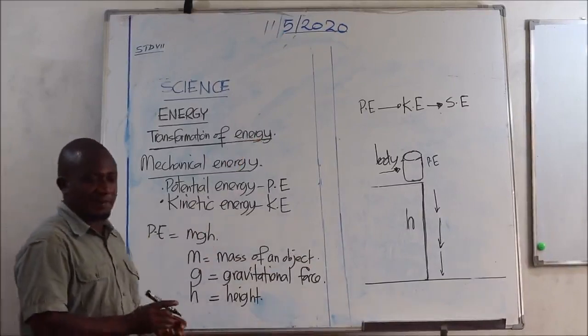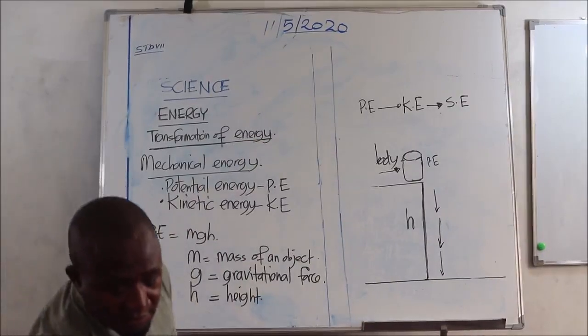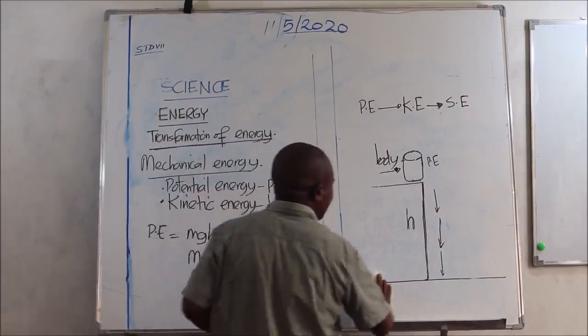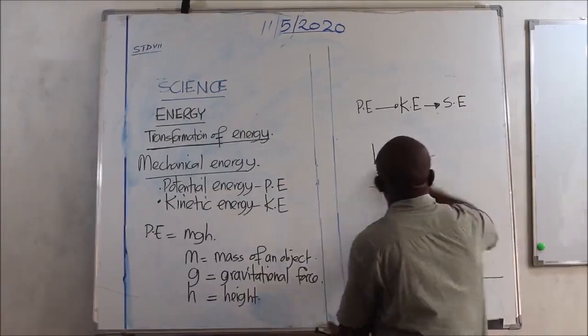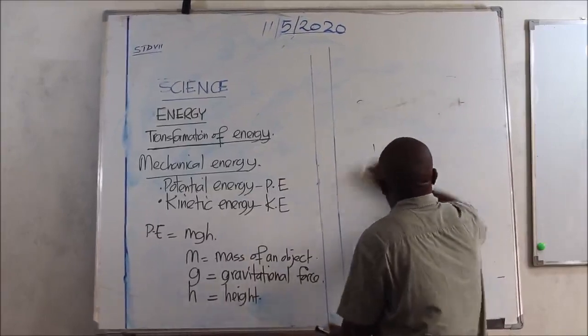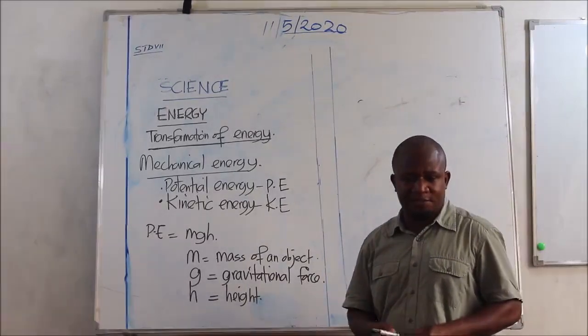Now, on the other side, coming to the second form of energy, which is the kinetic energy, we have a very, very useful formula for calculating it.